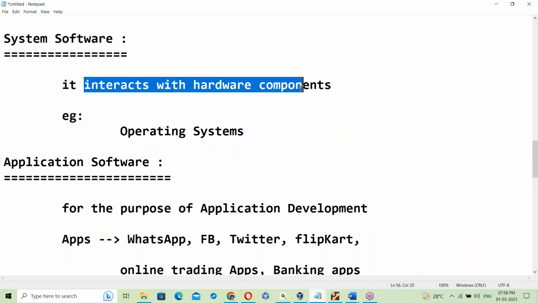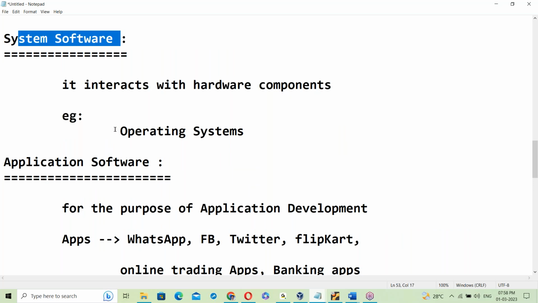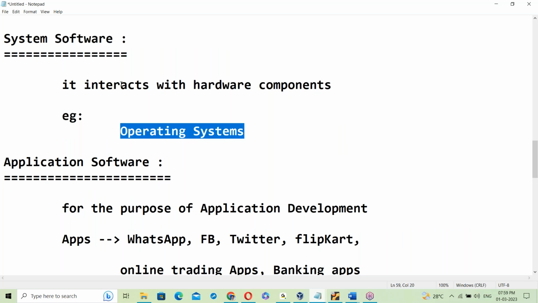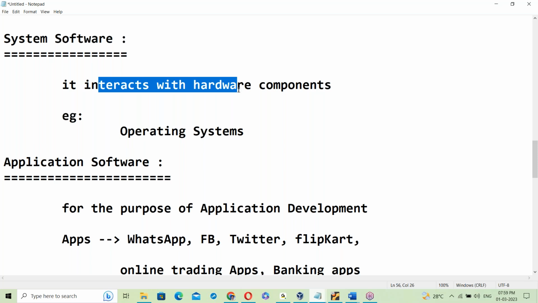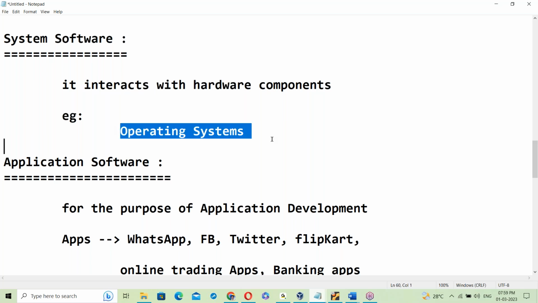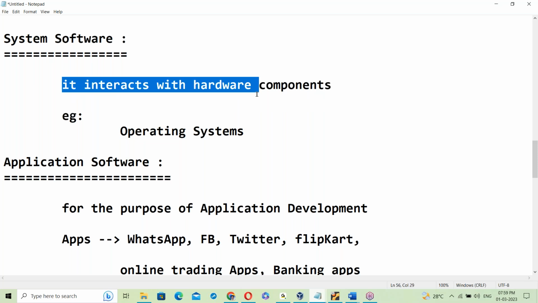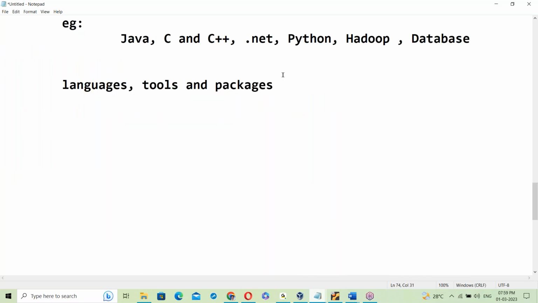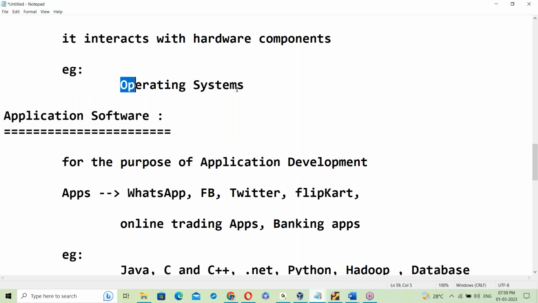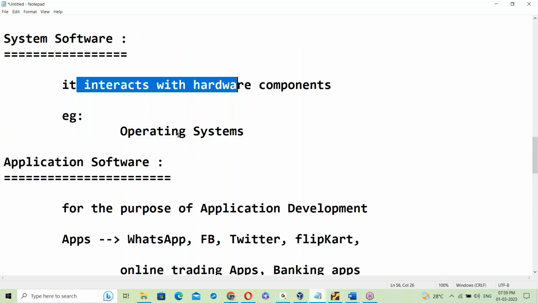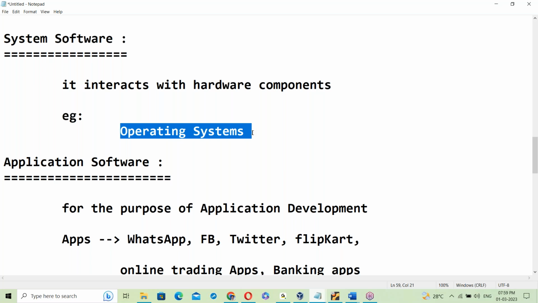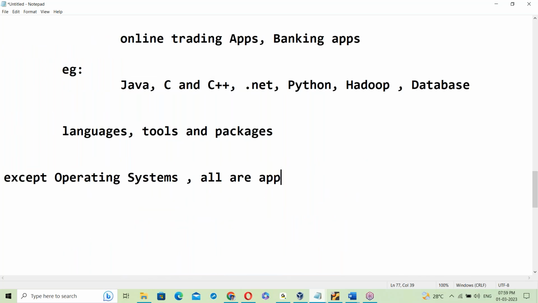Software which interacts with hardware is system software. Only the OS can interact with hardware. Others cannot. So the OS is system software, and except operating systems, all are application software.